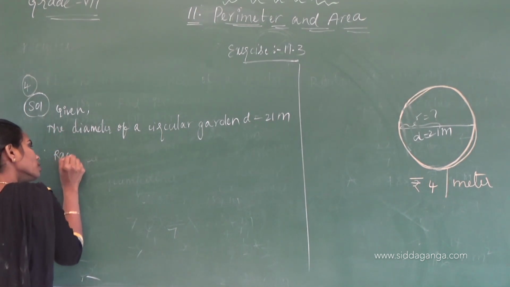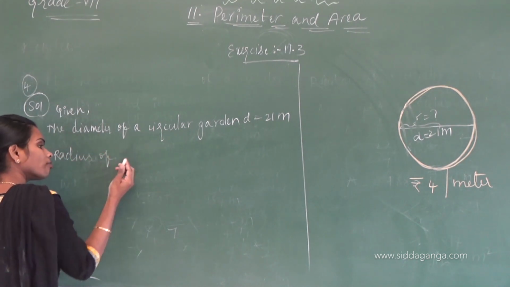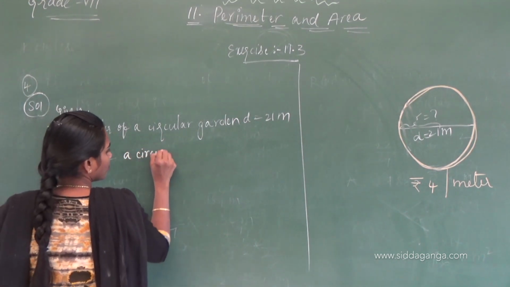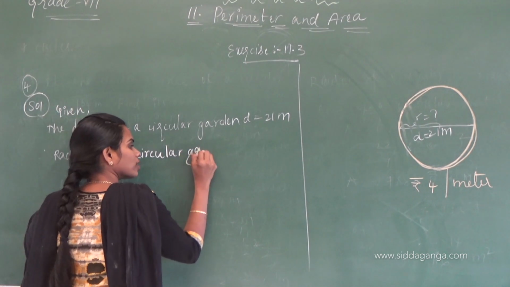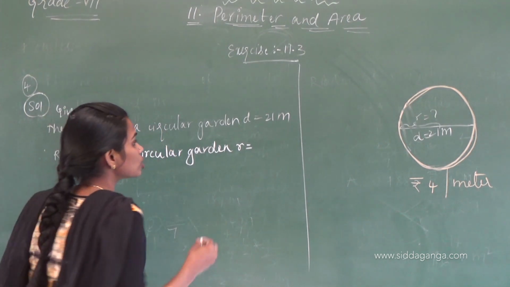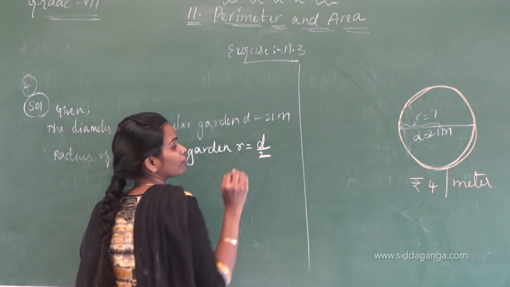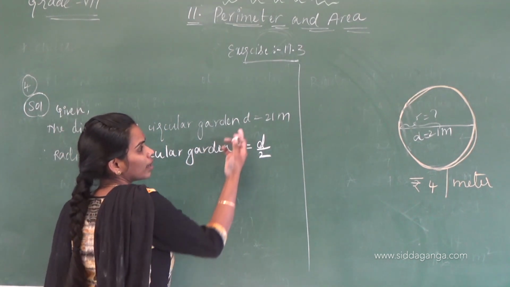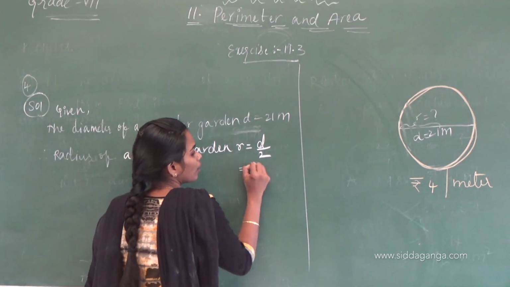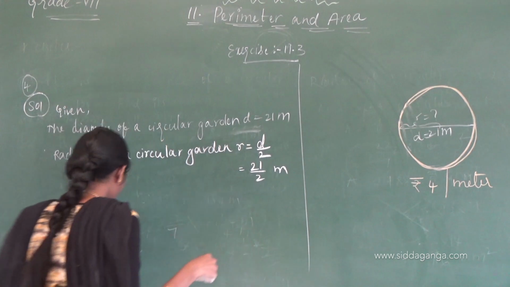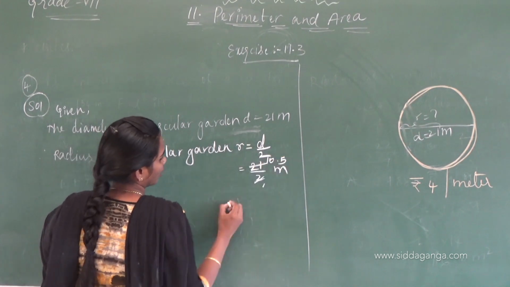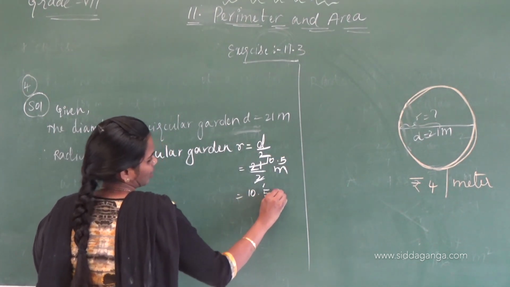Therefore, the radius of a circular garden, R equals D by 2, half of the diameter. Otherwise you can write 2R equals D. So R equals 21 by 2 meters, that is nothing but 10.5 meters.